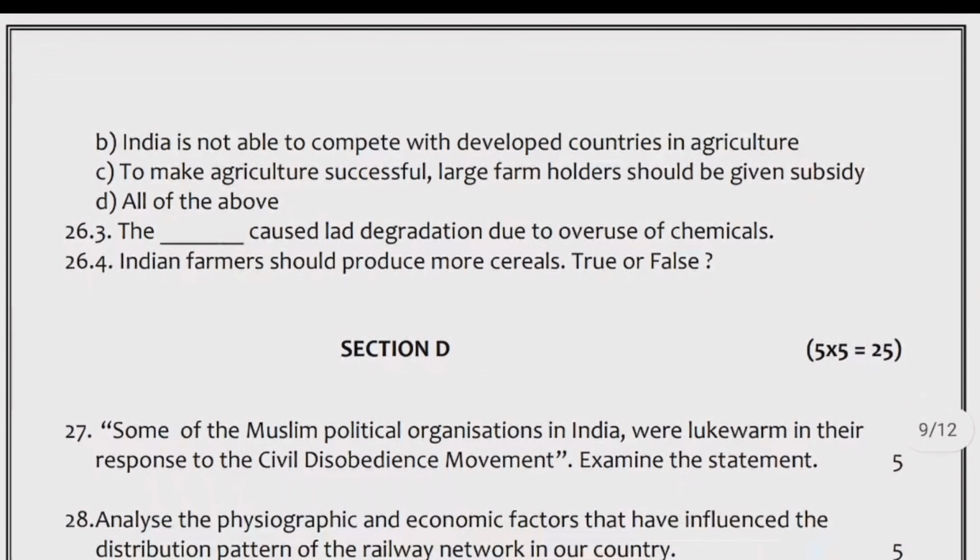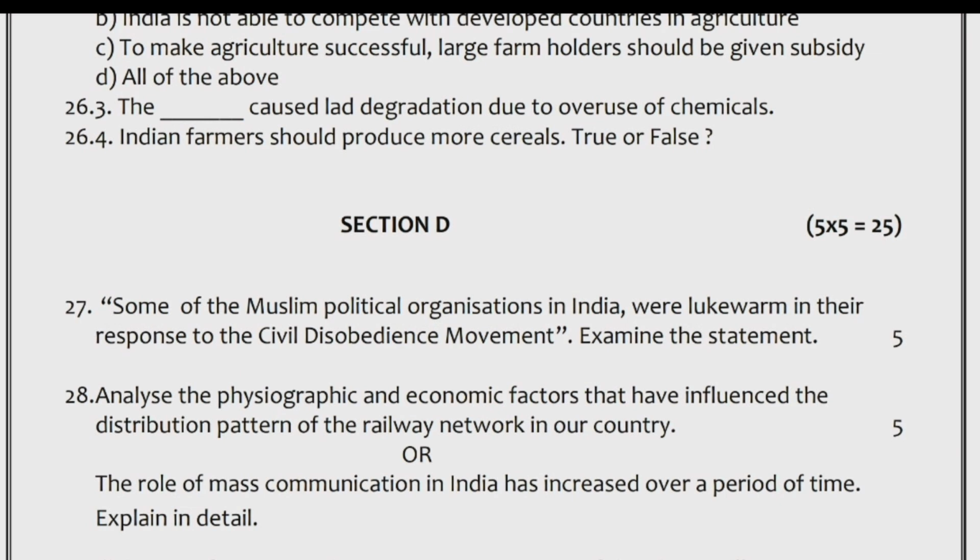27. Some of the Muslim political organizations in India were lukewarm in their response to the civil disobedience movement. Examine the statement. 28. Analyze the physiographic and economic factors that have influenced the distribution pattern of the railway network in our country. Or, the role of mass communication in India has increased over a period of time. Explain in detail.